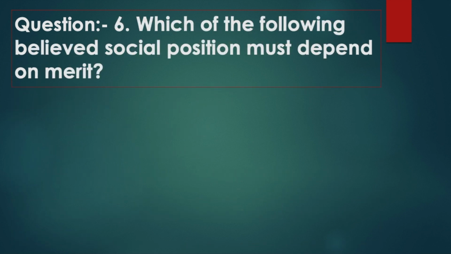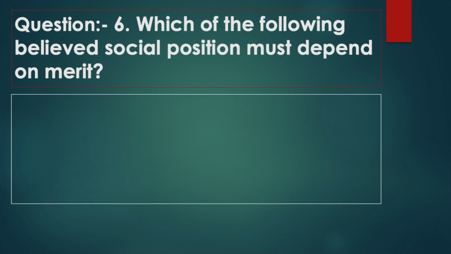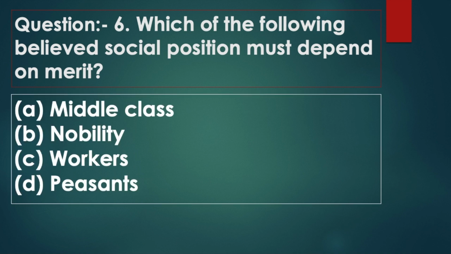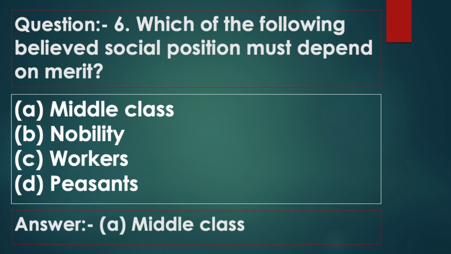Question 6. Which of the following believed social position must depend on merit? Option A, middle class. Option B, nobility. Option C, workers. Option D, peasants. Answer: Option A, middle class.